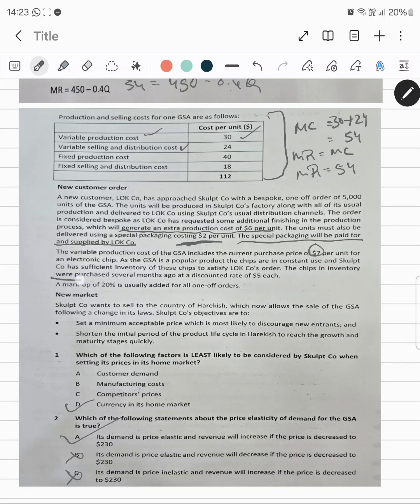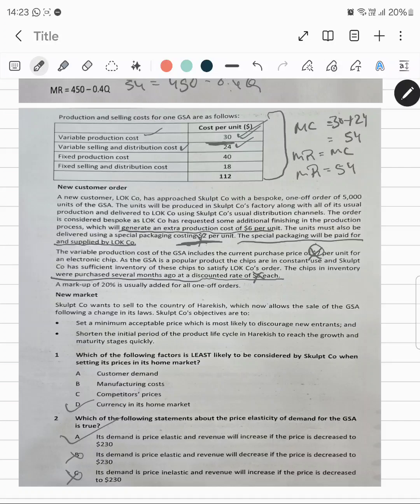several months ago at a discounted price. So this $2 is a sunk cost, and we are not supposed to consider it. We are not even supposed to consider this $7, because this $7 is a variable cost but has been included in this $30. So we will consider this $30 as well as this variable selling and distribution cost of 24 as well.